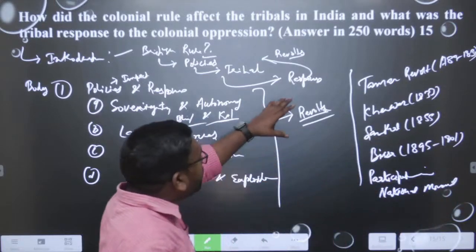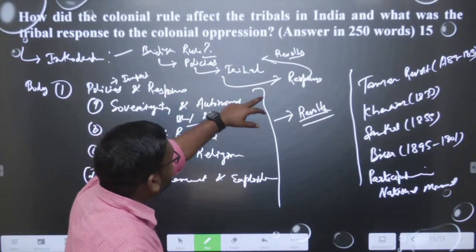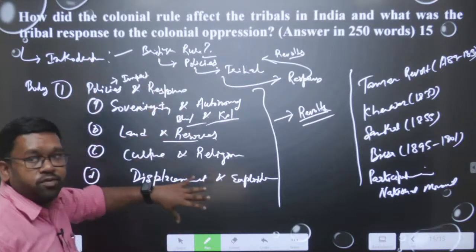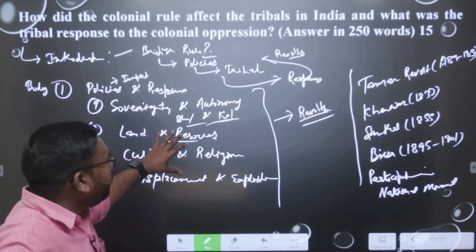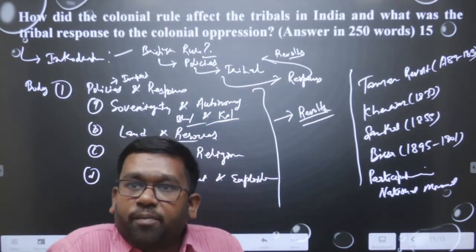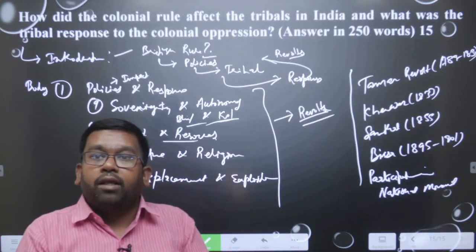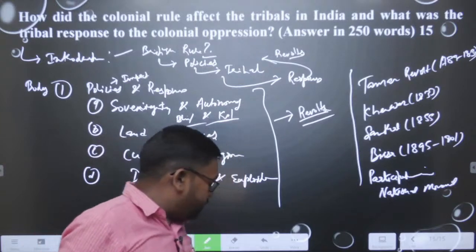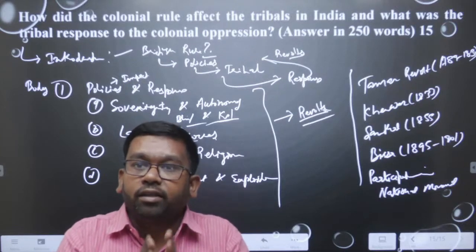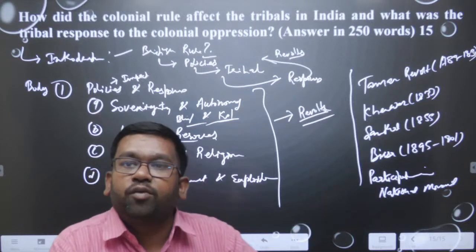All right, so these are the examples. First of all, we should write an introduction on how the policies were made, how these policies affected tribals, and how they responded in the form of rebellion. These are the important impacts we can write about, and then we can give examples of some important rebellions that happened in modern times against the British. Then in the conclusion you will write that there were many impacts on the people, and after the impact the people responded in the form of revolts, and these are the examples of these revolts. Through this we can conclude this answer.